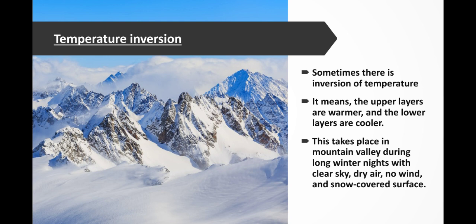In the mountain places, the temperature will not decrease, it will increase. Understood? In normal lapse rate, the temperature decreases with height, but in inversion of temperature, the temperature increases with the height.